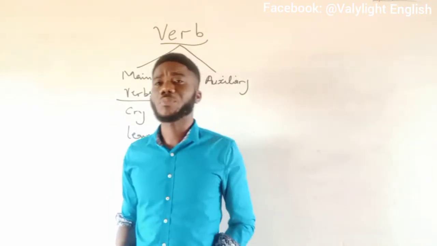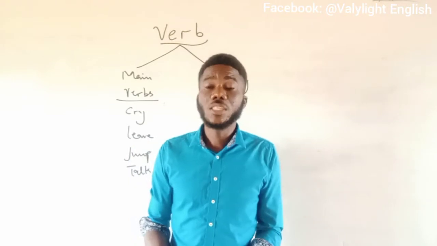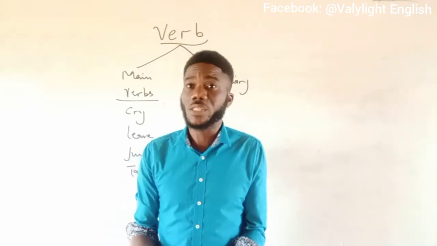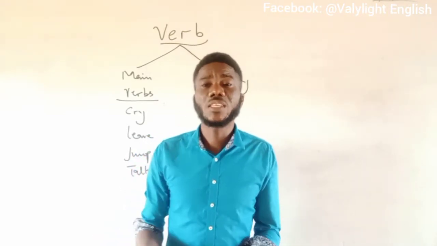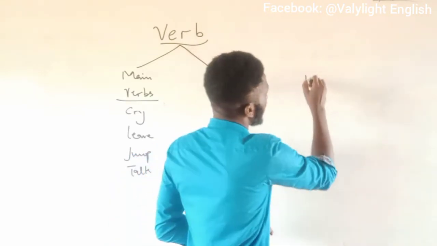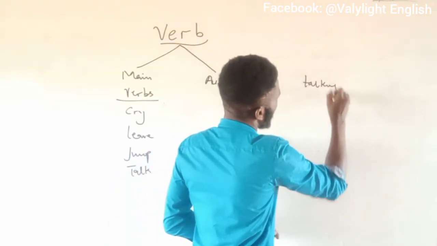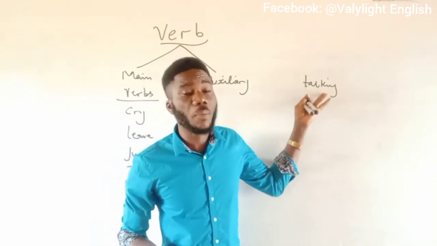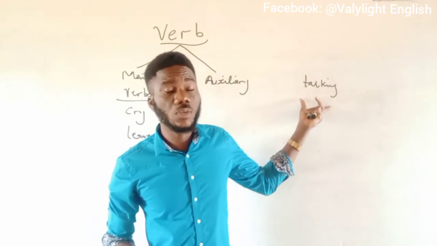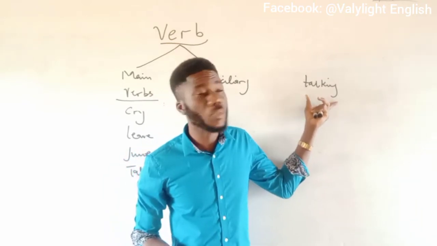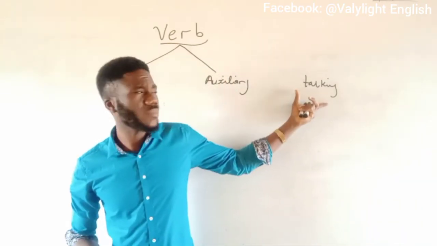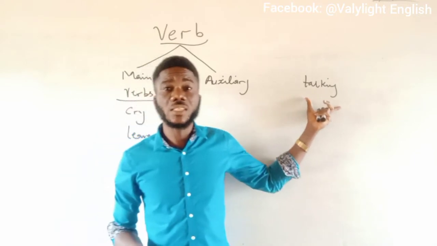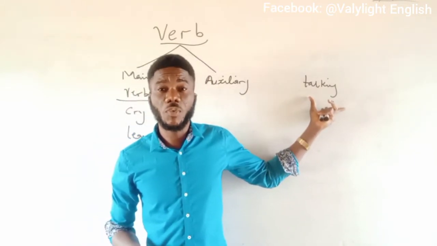Now, there are verbs that cannot stand alone in sentences without being helped. Take, for instance, this form of verb, talking. I mean, when you have talking as a verb, not when you have it as a noun. No, I'm talking about when you have it as a verb. This word cannot stand alone in a sentence in the verb form.